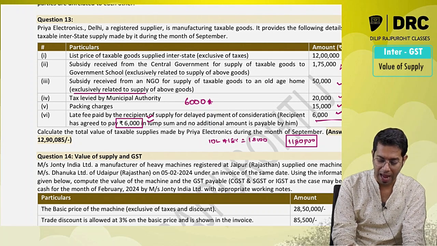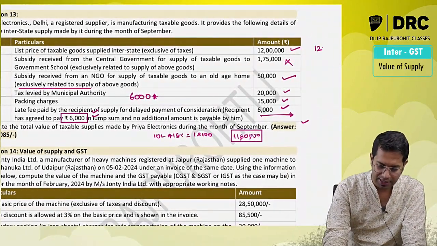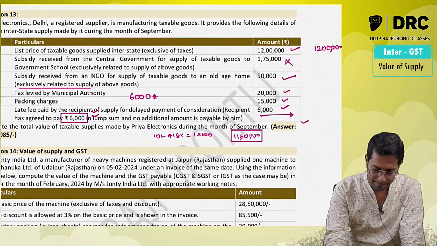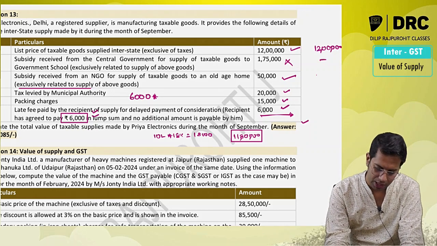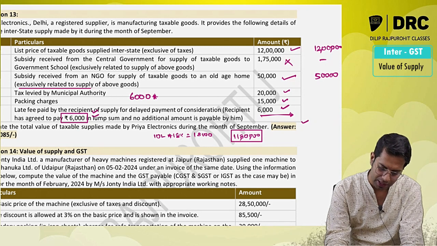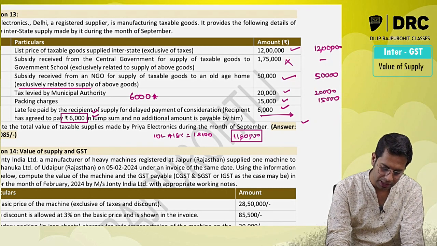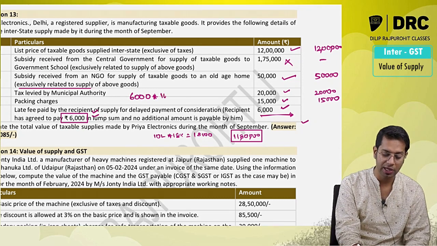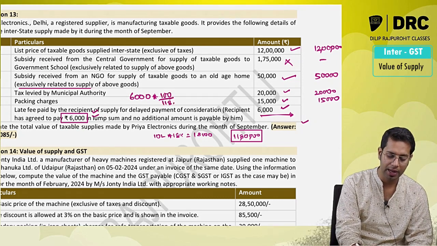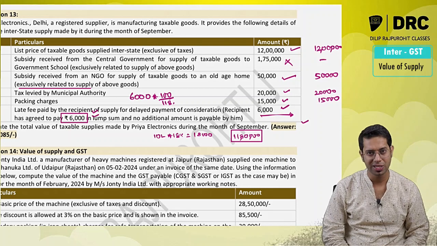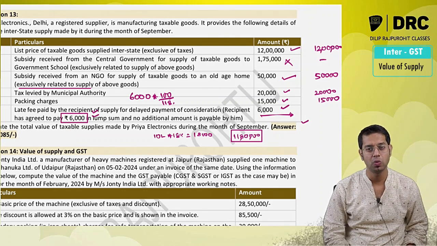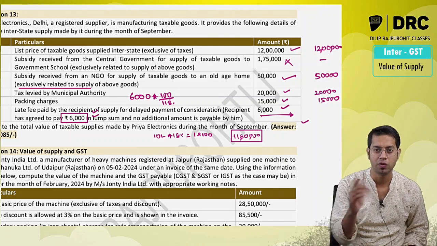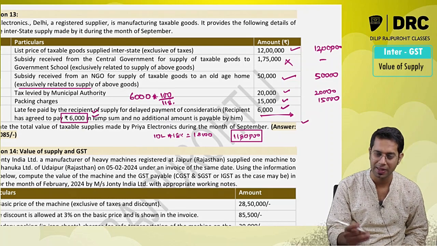So when you are adding over here, I will take this 12 lakh rupees, this I am not going to take. Subsidy 50,000 rupees I am going to take because it is directly linked. Taxes 20,000 rupees I am going to take. 15,000 rupees packing charges I am going to take, and 6,000 into 100 divided by 118. Because this 6,000 is the final amount, it is an amount inclusive of GST. Exclude the GST amount and add the balance amount.